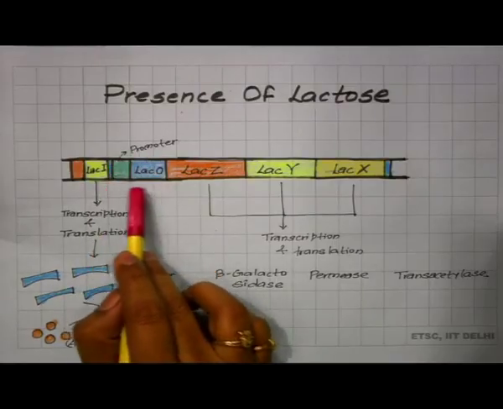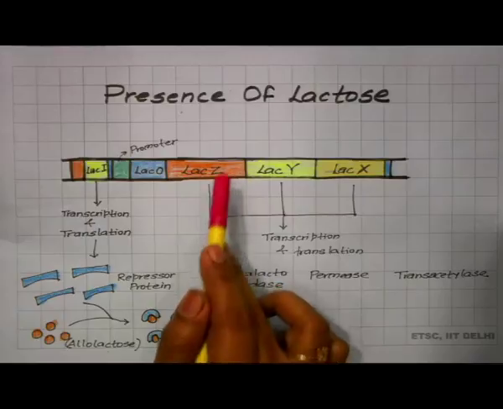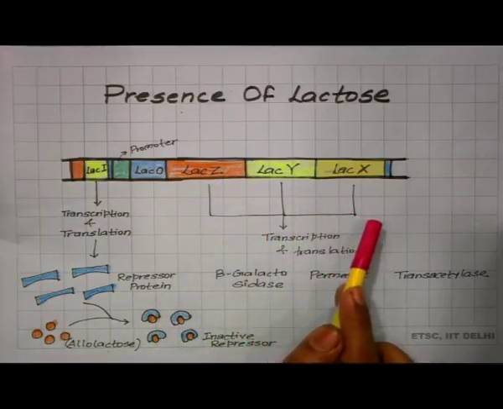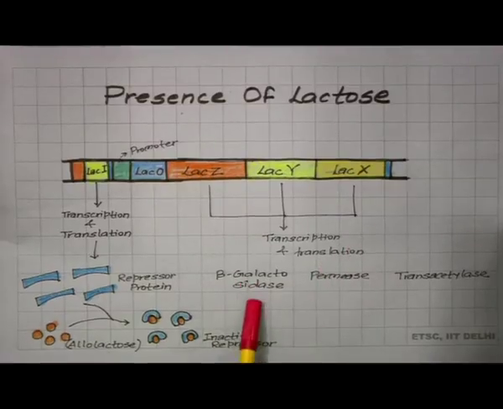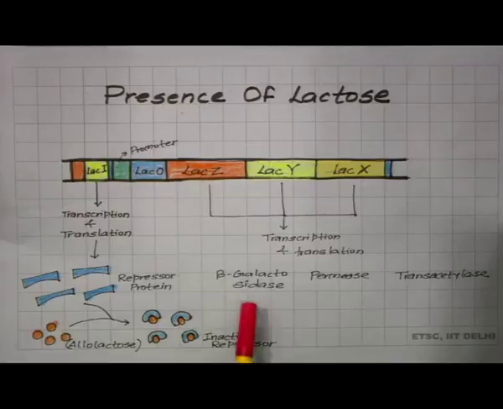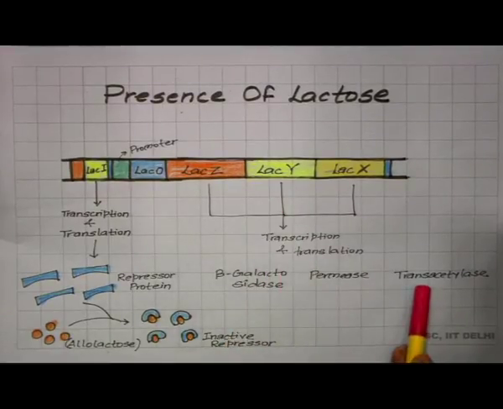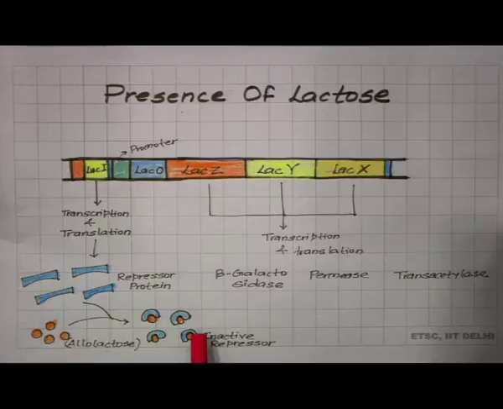RNA polymerase can bind to the promoter, move towards the structural genes, and transcribe them to synthesize the messenger RNA. Then the messenger RNA will synthesize the respective proteins: beta galactosidase by the Lac Z gene, permease by the Lac Y gene, and transacetylase by the Lac A gene. So, the genes will be in switched-on condition in the presence of lactose.